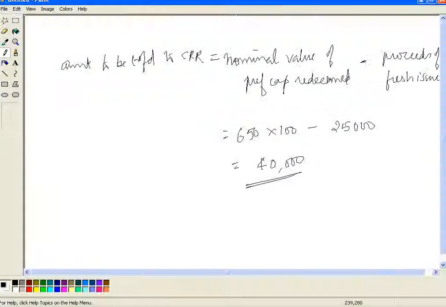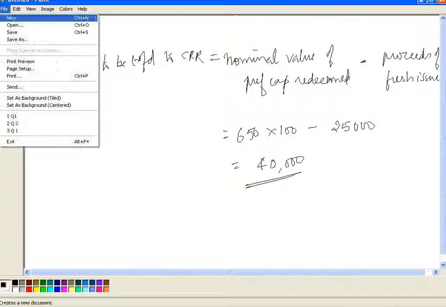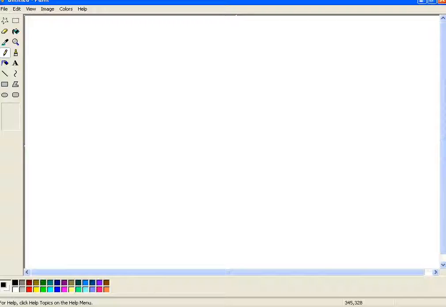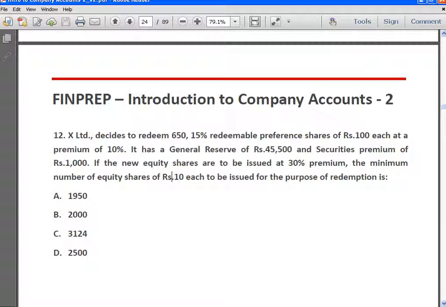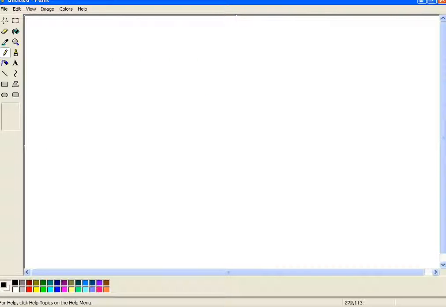Okay, so here they are asking us to find out how many equity shares have to be issued for the purpose of redemption, right? So this company has to redeem preference shares having a nominal value of 65,000 rupees.